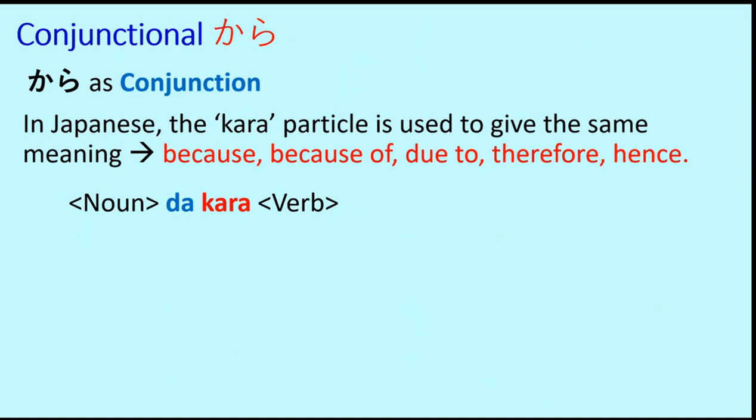Noun dakara verb. This is one form. This means the action represented by the verb V is done because of N. So N, or the noun here, is the reason for the consequence which is expressed by the verb. These two, the reason and the consequence, are connected using the kara. Kara is the particle and da is the informal version of this. It is the same as desu, deshita, which represents is.